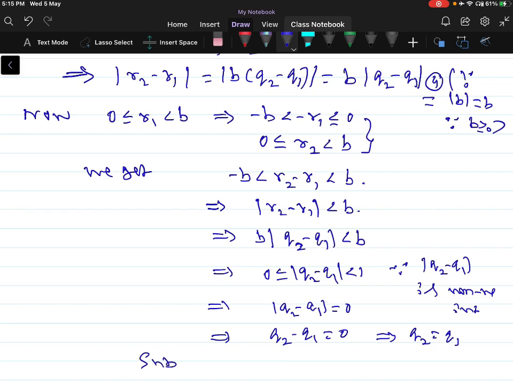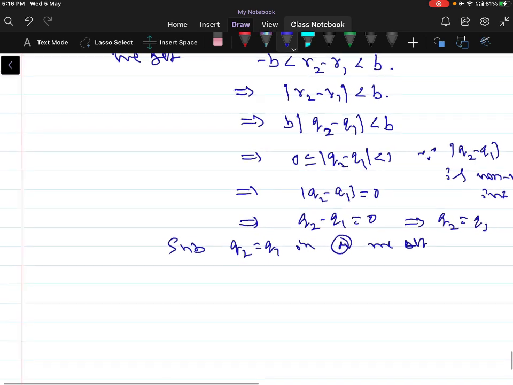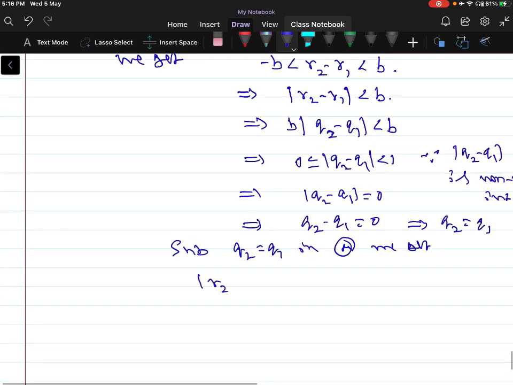Therefore, substituting Q2 equal to Q1 in equation 4, we get modulus of R2 minus R1 is equal to B into modulus of Q2 minus Q1. Since Q2 minus Q1 is zero, we get modulus of R2 minus R1 is equal to 0.